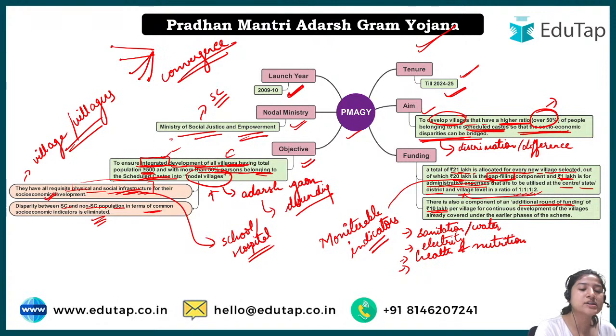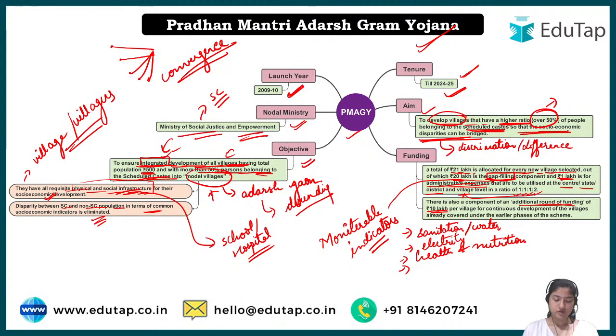And as I said before, this is an integrated development. Whatever schemes and programs have already been running in the village, they would all come together to make the whole village ideal. So this is the convergence way. Divergence is when many directions go out from one point, and convergence is when many come together into a single entity.